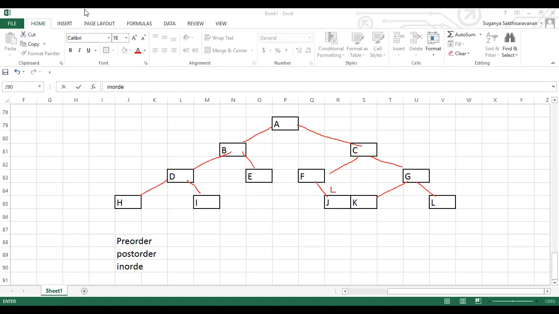Okay, listen, guys. We'll start discussing again. We'll start discussing this. I'll give you one more structure, no worries. So first one is pre-order. When I say pre-order, it is root, left, right.